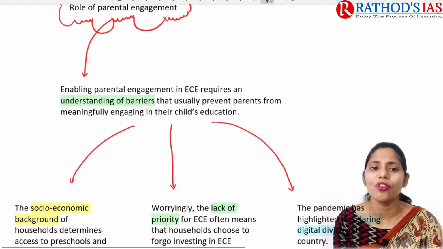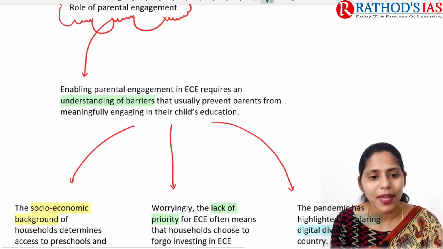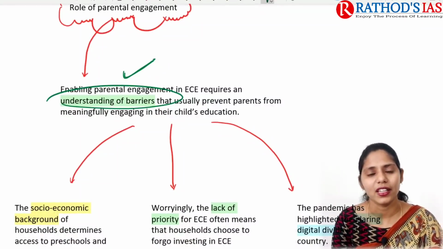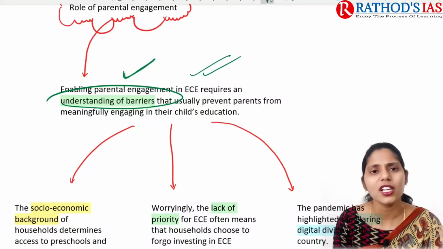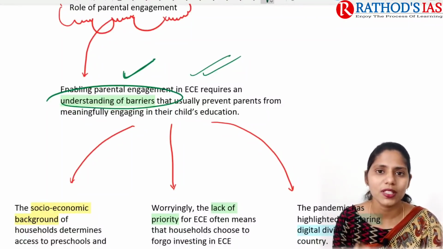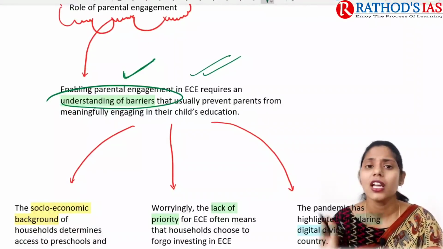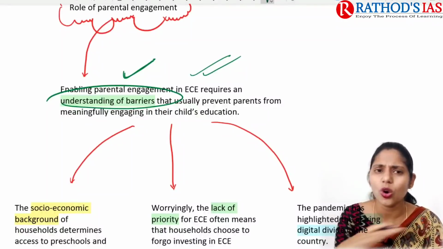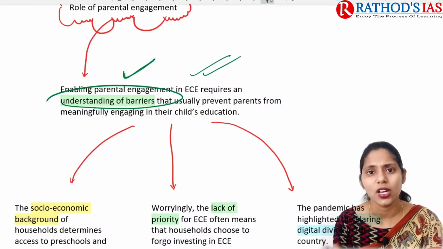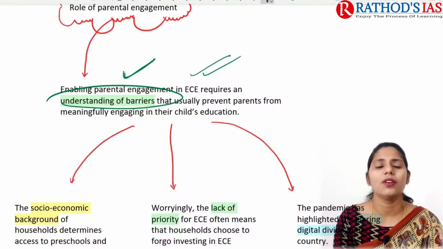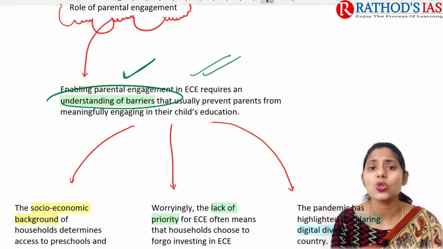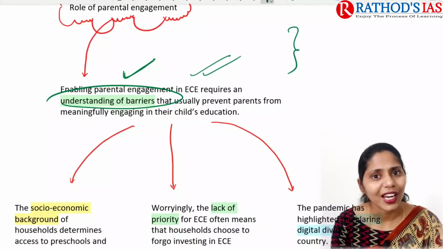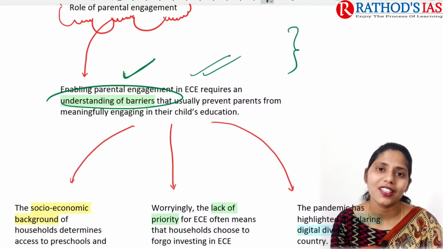And if we talk about the role of parental engagement, enabling parental engagement in early childhood education requires understanding the barriers. Yes, parents obviously want their child to be successful. Each and every parent wants that. There is no parent in this world who wants to make their children bad, right? Every parent will try their level best to make their children successful. There are many case studies I can cite. Even an auto driver wants to make their children successful.